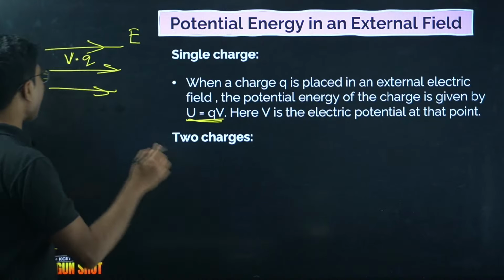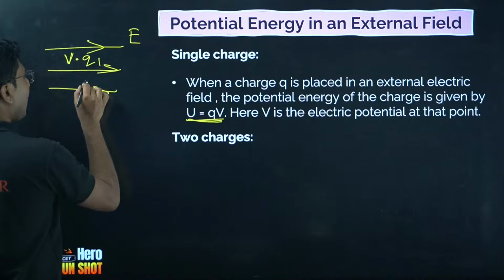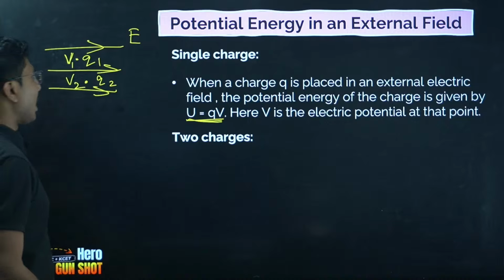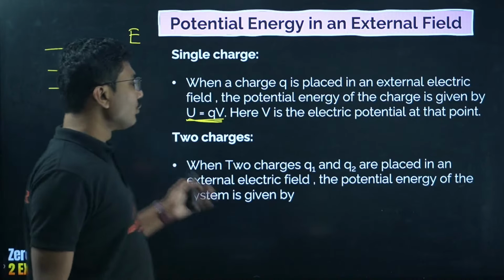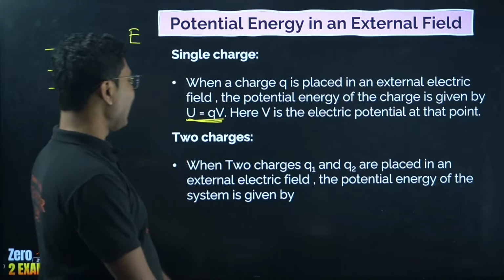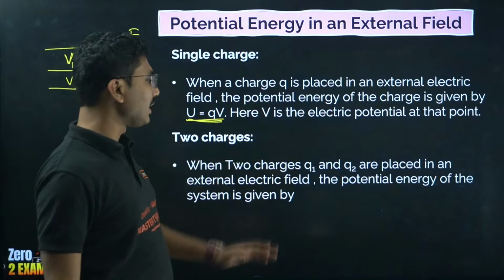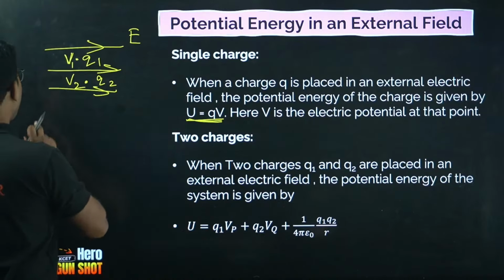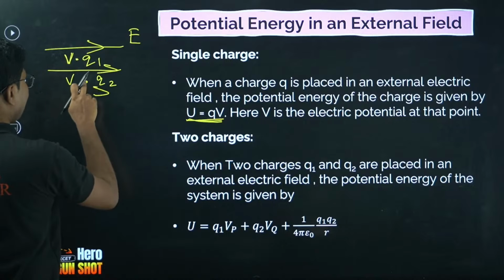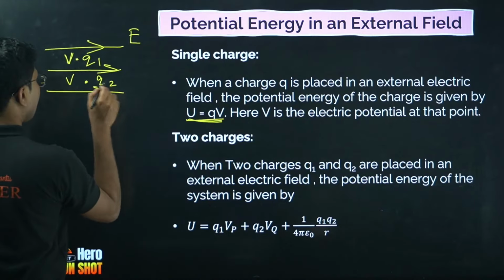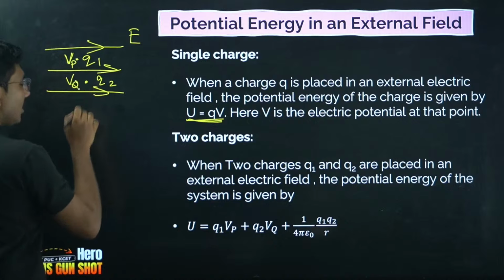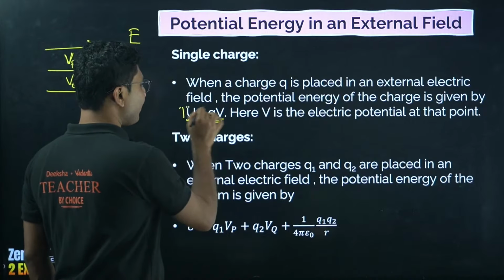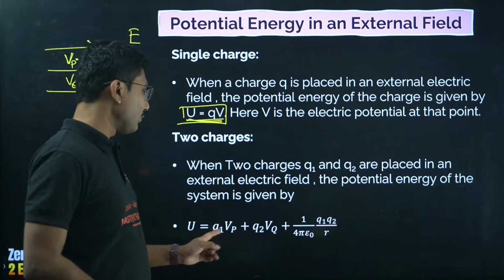Now we have not one charge but two charges. So this is Q1. Now we have another charge Q2. So suppose the voltage is 1 here, voltage is 2 here. Now what will be the potential? When two charges Q1 and Q2 are placed in an external electric field, the potential energy due to the system is given by, now here, instead of 1 and 2 they have used the symbols P and Q. Okay, this is say P, this is say Q. Now Q1 into Vp, Q2 into Vq, that is the same as this principle. So two different potentials, you are adding them.